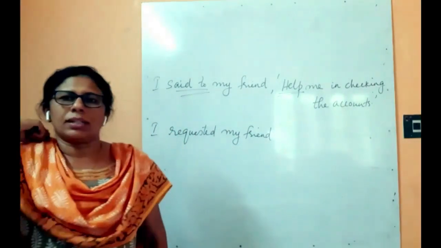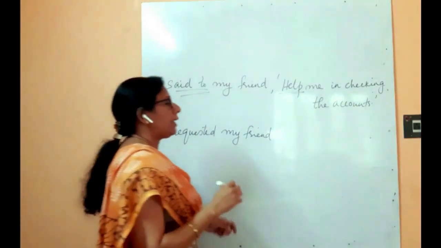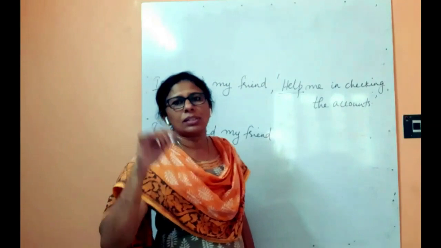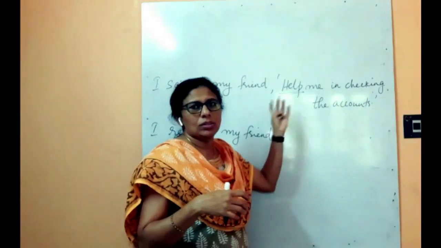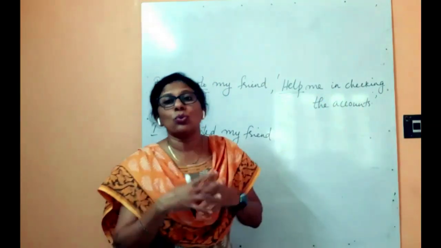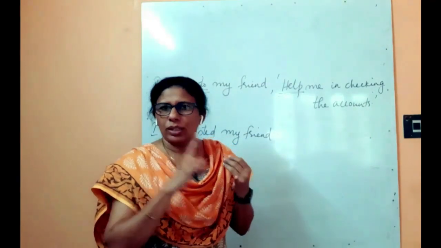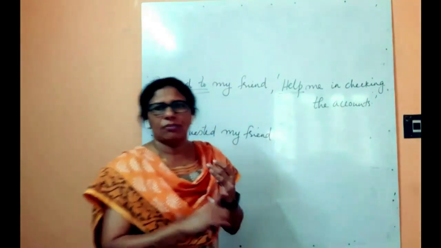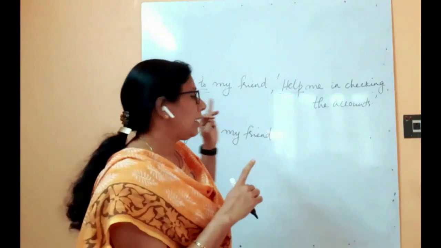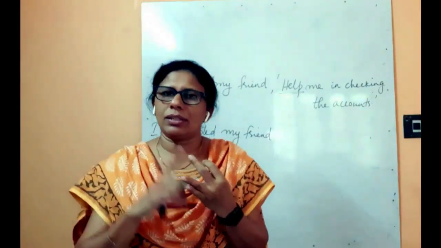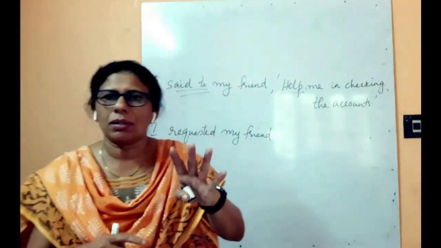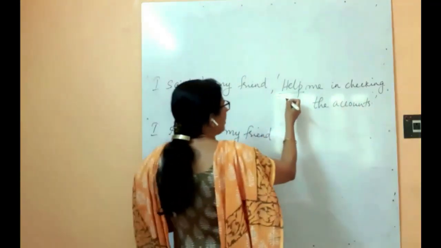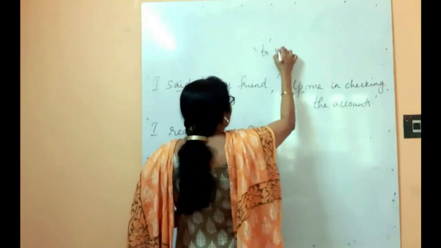The sentence will most probably begin with the verb, and the conjunction that we use here to combine the reporting clause and the quote is "to" infinitive. Okay, so in assertive sentences we have told that it is "that," in interrogative yes or no questions, "if" or "whether," in WH questions the same WH word, and in imperative sentences, "to" infinitive.